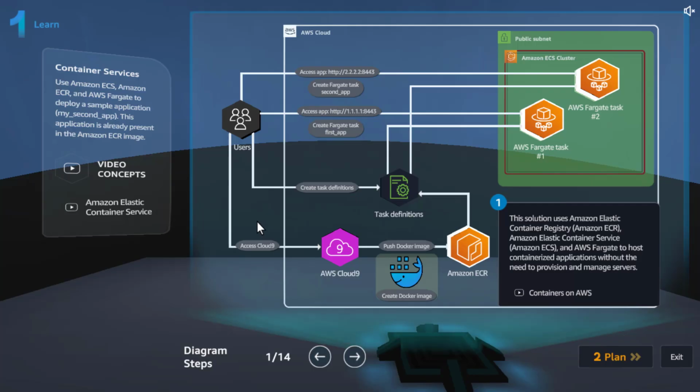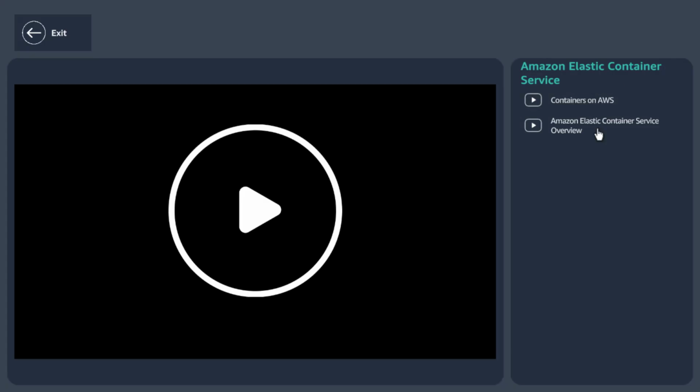So here we are at our diagram steps. And this is the architecture that we are going to use for the project. And as usual, each of these concepts has respective videos here. Since we are going to do ECR and ECS, you have videos, and I'm not going to play them here, but I would recommend you go watch this.